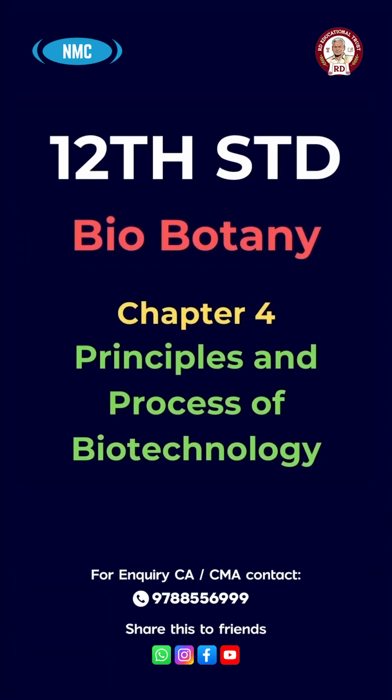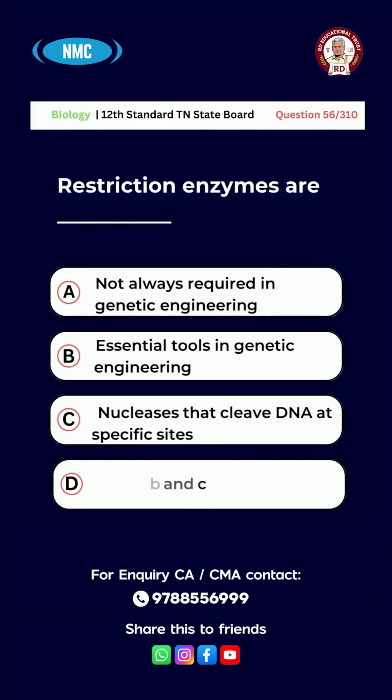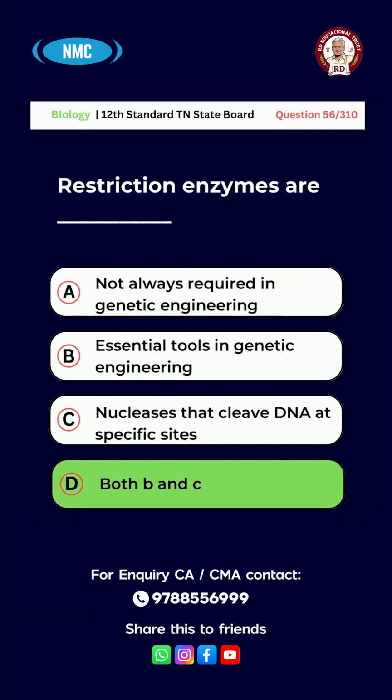Chapter 4, Principles and Processes of Biotechnology. Question number 56. Restriction enzymes are option A, not always required in genetic engineering. B, essential tool in genetic engineering. C, nucleases that cleave DNA at specific sites. D, both B and C. The answer is option D, both B and C.